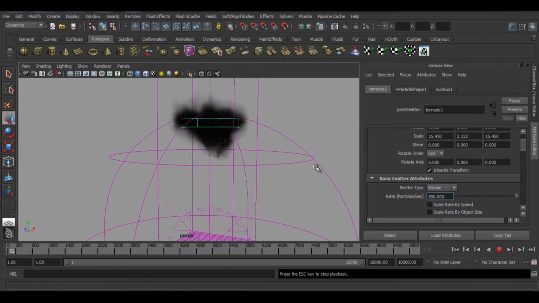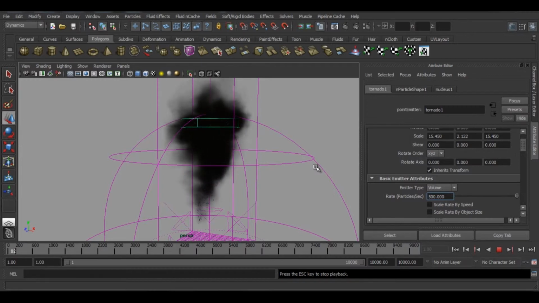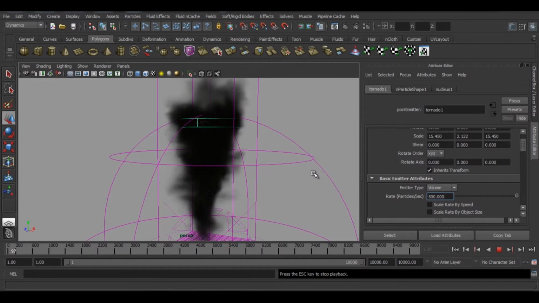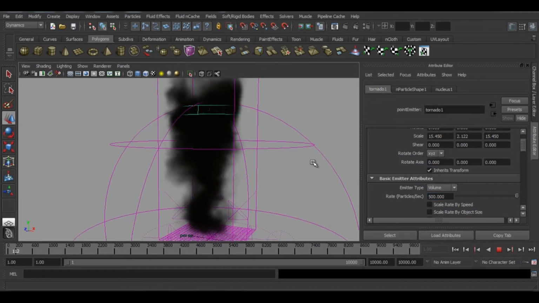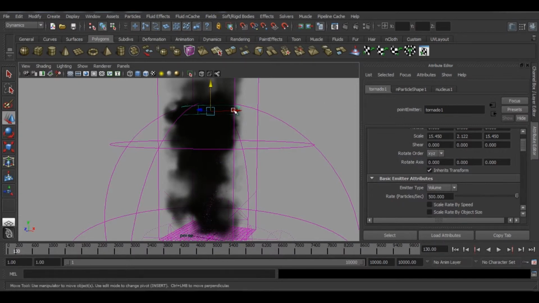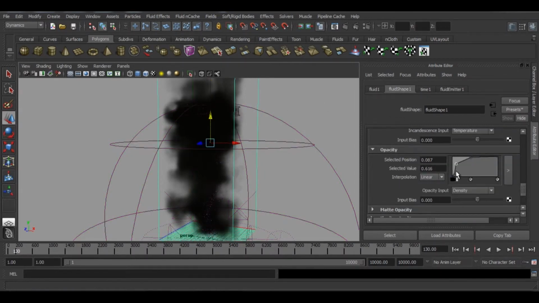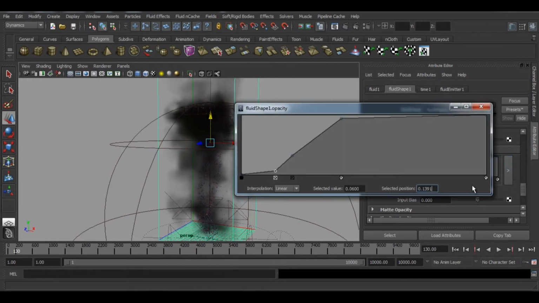We are getting a pretty dense cloud here. We can change the opacity, but I think this is good. We can change the opacity a bit, I guess.